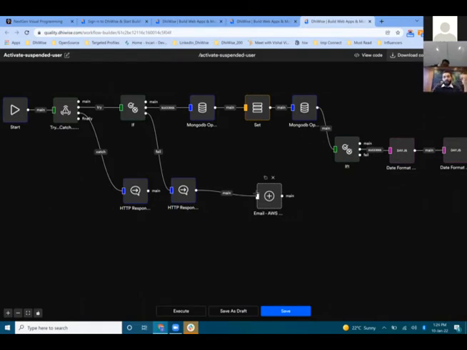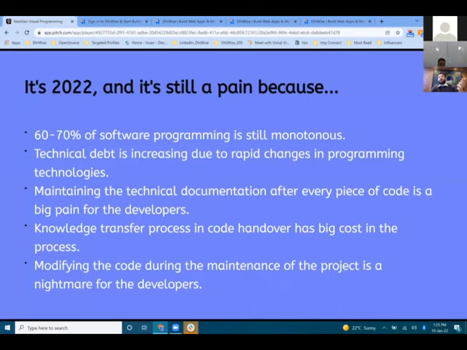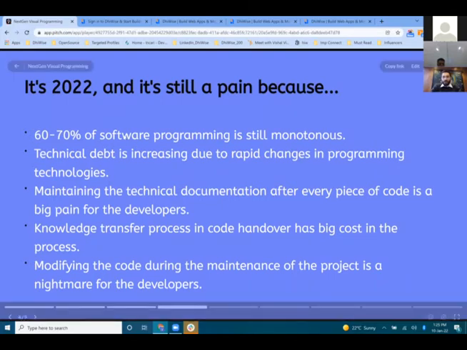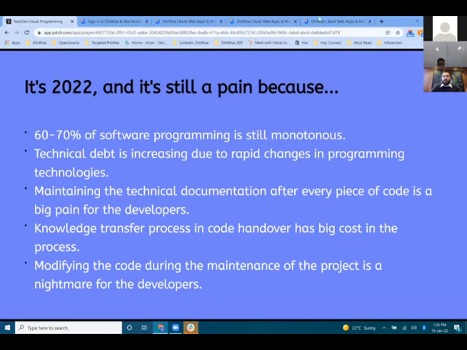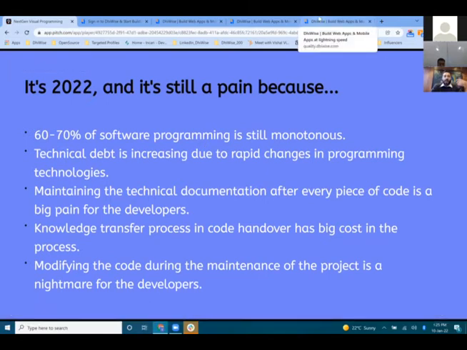So now if we go back to the point one where we are talking about the problem, how we are trying to solve it, it's not 100% yet, but we are in that particular direction, and definitely we are quite confident that within 1.5 years, we are going to fix all of this problem. 60 to 70% of software programming is still monotonous. So the way we automate the designing, the way we automate the logic building and everything, by the next 2 quarters, we are going to achieve 60 to 70% of the programming automation. So you don't need to focus on the monotonous work.